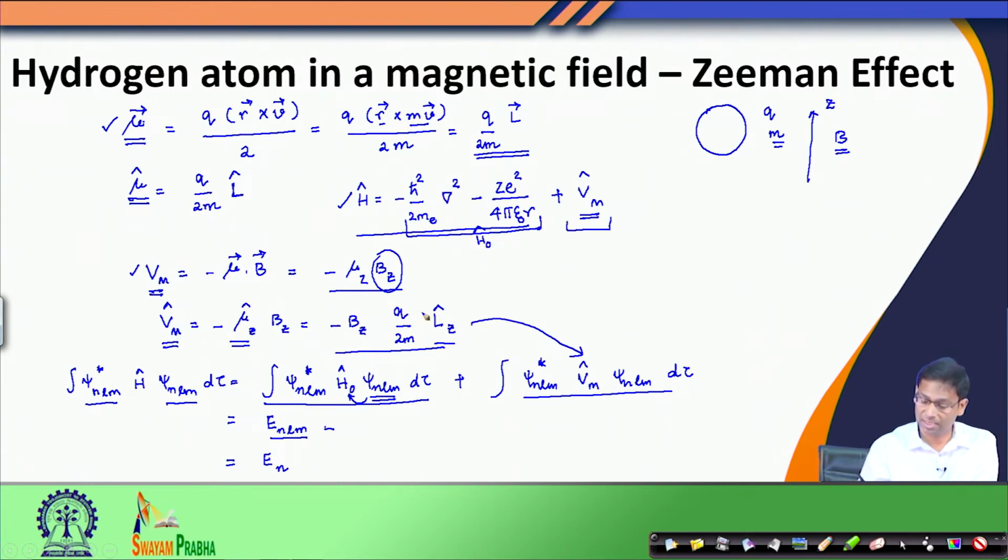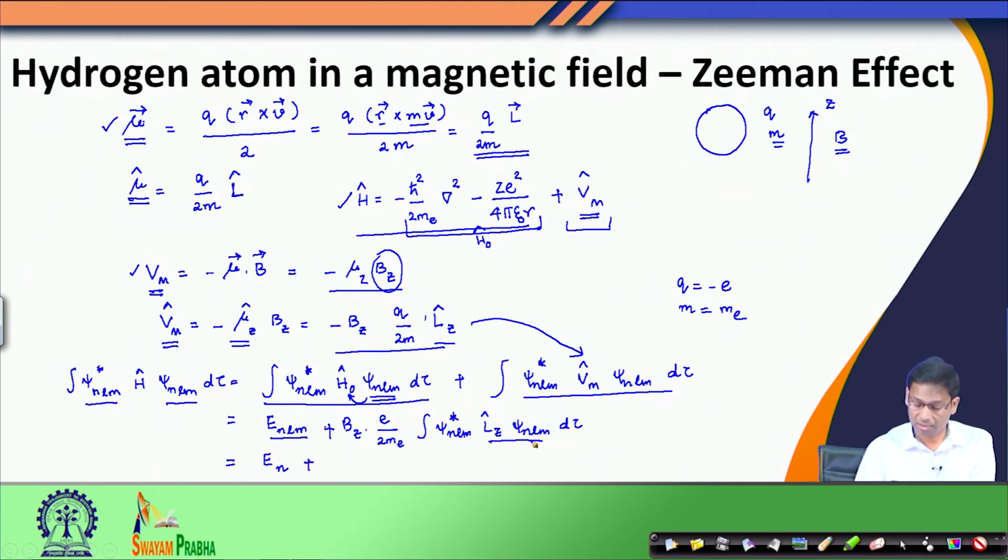So in the case of the electron, Q is minus e, and m, the mass of the particle, is the mass of the electron. When I put Q as minus e, this term becomes plus. So I have Bz e, which is the charge of the electron, divided by 2 times the mass of the electron, and this is now the operator. I will keep only the operator part inside the integral, and outside I brought the constants.